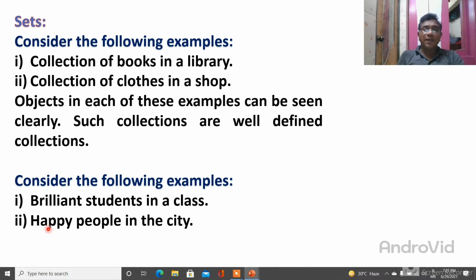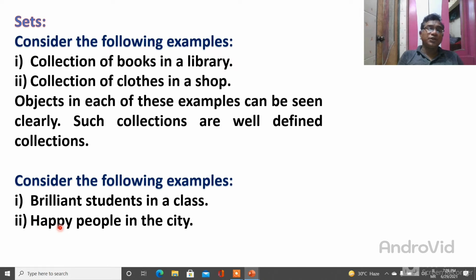Then the second one, happy people in the city. This adjective happy is also confusing, because, suppose some Indians are happy when the Indian team wins a cricket match. Some other types of people are happy if they get whatever they want. So the concept of happy totally differs by each event. Is every person happy at every event? No, it is not possible.